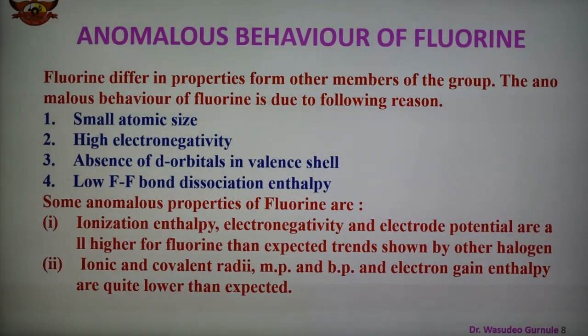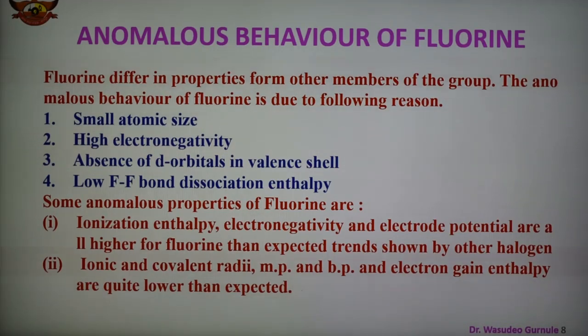Number 4, it does not form polyhalide ions. It is due to its inability to expand its octet. Number 5, the hydride of fluorine, that is HF, is a liquid at room temperature due to its intermolecular hydrogen bonding, whereas hydrides of other elements of the group are gases.